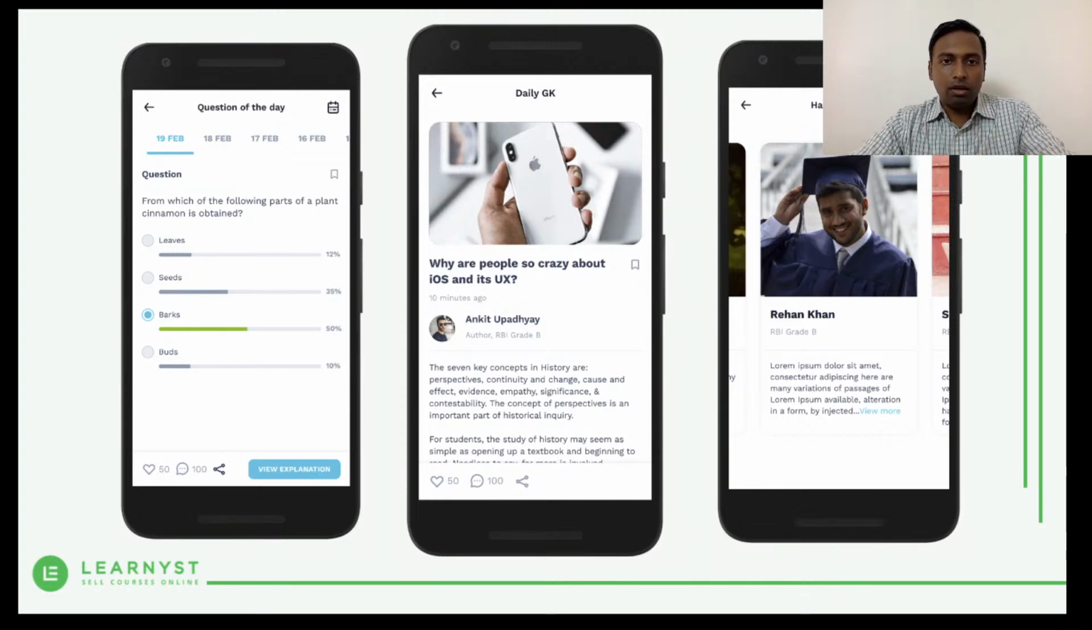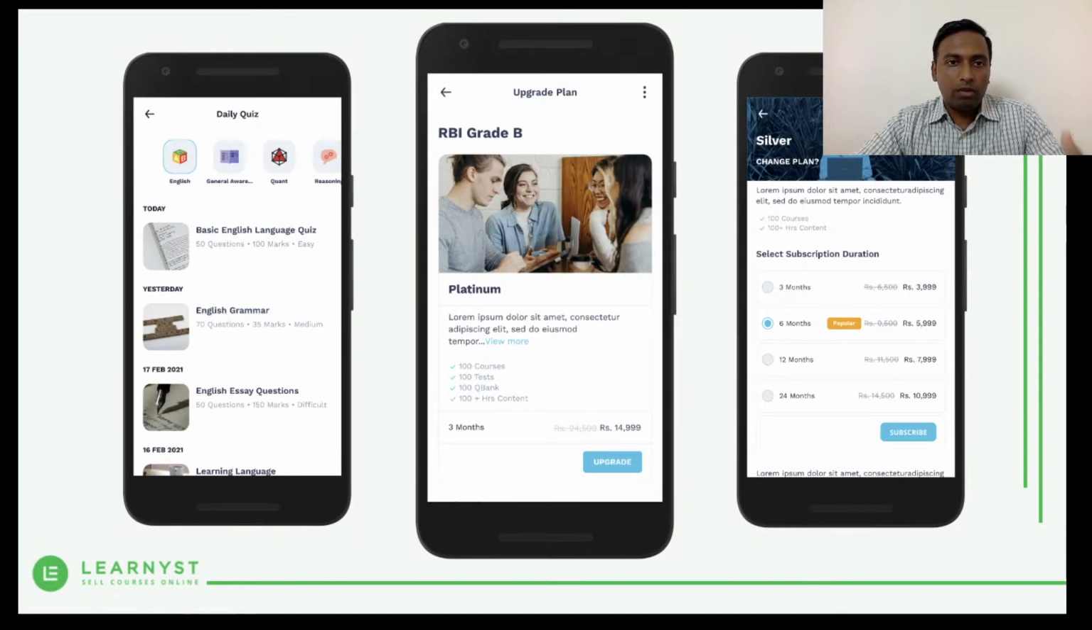Again, different themes are out there, like question of the day, daily quizzes, and Hall of Fame. So these are the subscription features that are coming out. Even on the mobile app, there can be a subscription that we can offer.